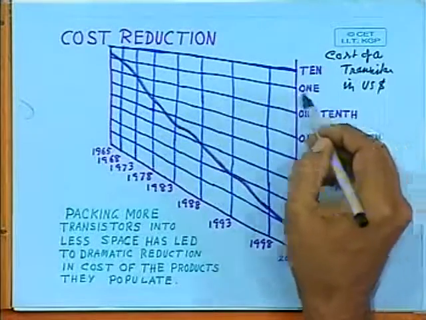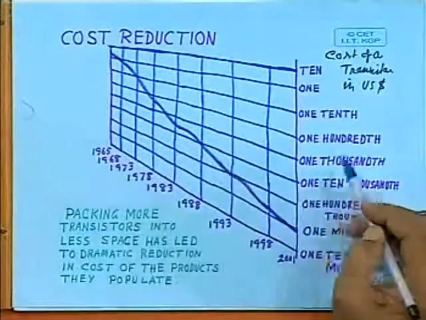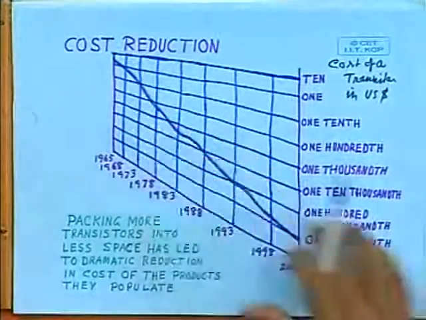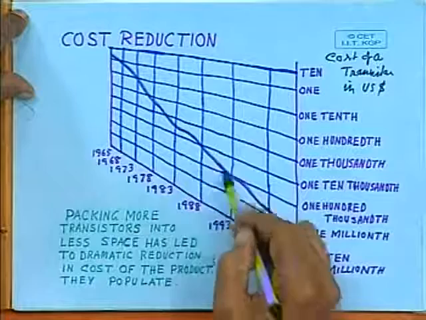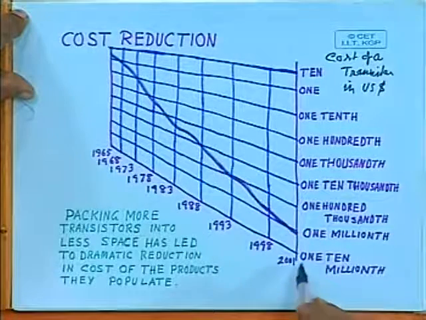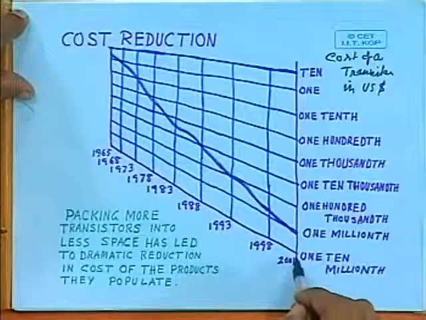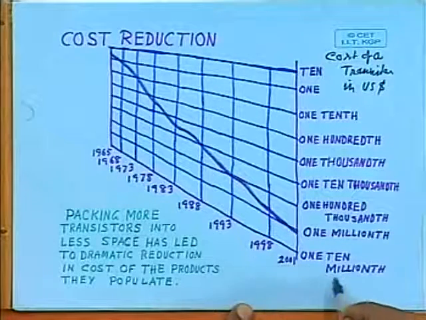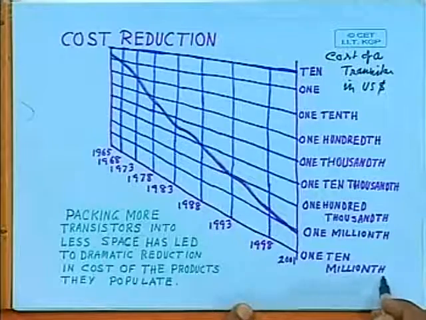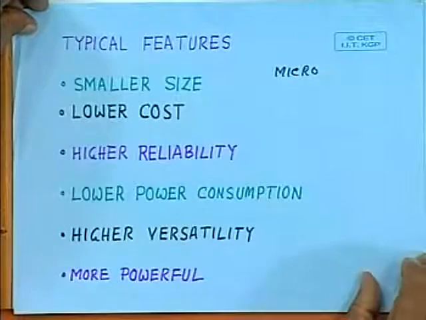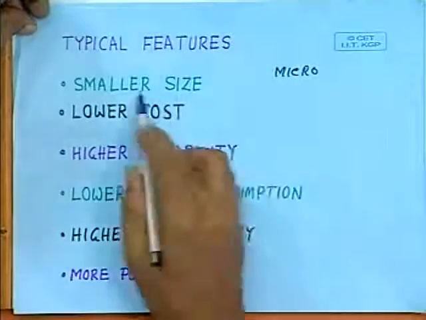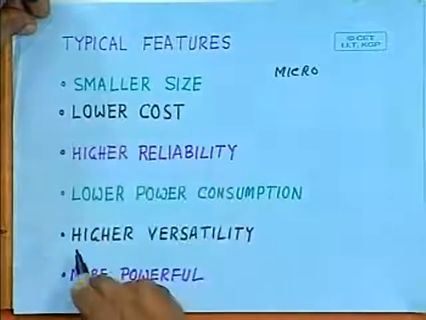Then it was $1 in the 60s, 1/10 of a dollar in the 70s, 1/100th of a dollar in the 80s, 1/1,000th of a dollar in the early 80s and 90s, and nowadays the cost of a single transistor is 1/10 millionth of a dollar. So, you can see the cost of a single transistor is reducing at a very high rate. So, you can say that the microprocessors and microcontrollers have micro size, micro cost.